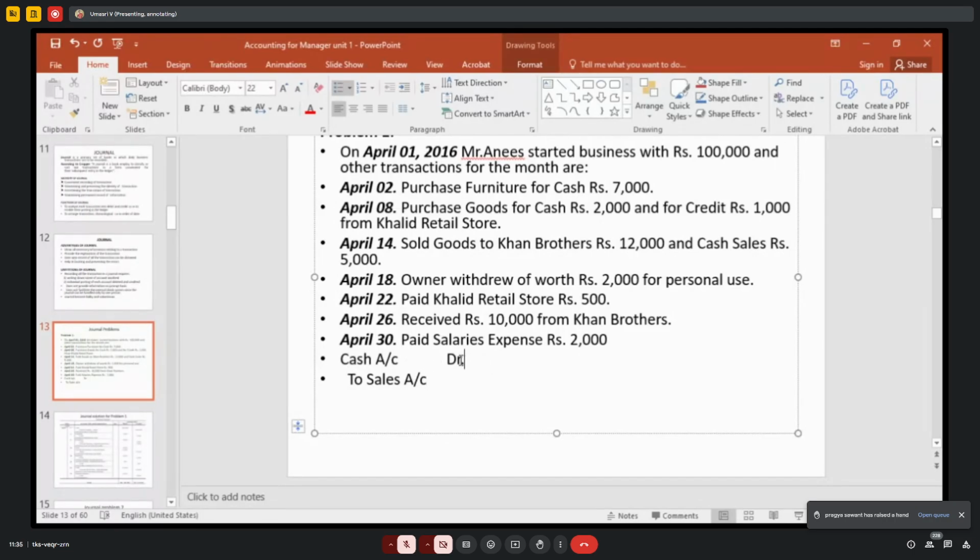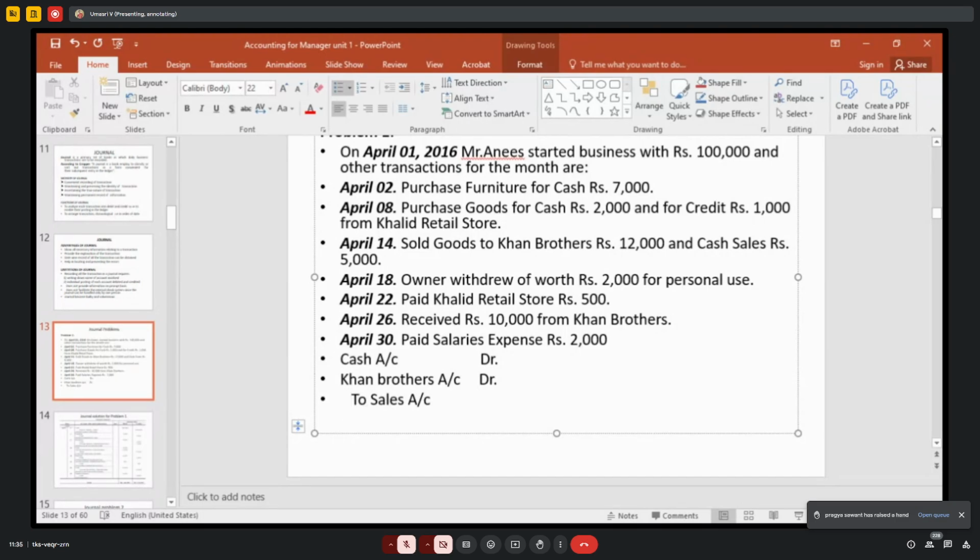Cash account, Khan Brothers account debtor. Debtor, you have to write DR. DR means debit.